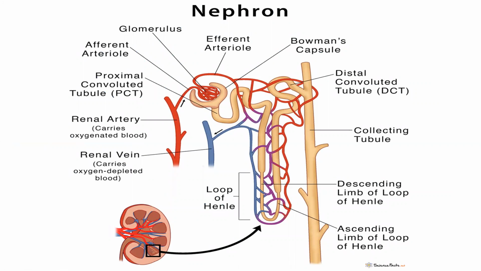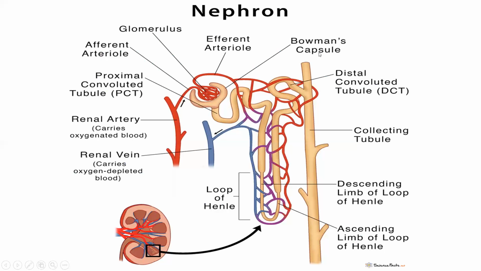This is the structure of the nephron. This is the glomerulus, afferent arterioles, efferent arterioles. This is the proximal convoluted tubule, called PCT. This is the renal artery, which carries oxygenated blood, and this one is the renal vein, which carries oxygen-depleted blood.